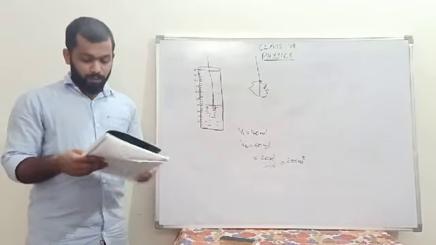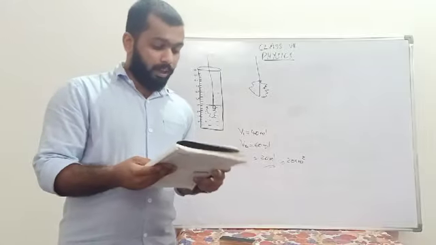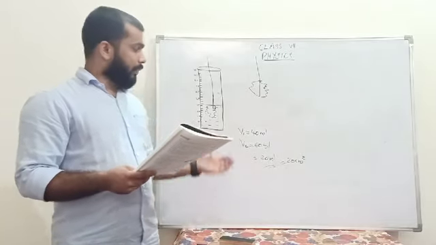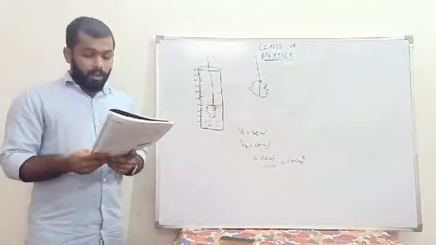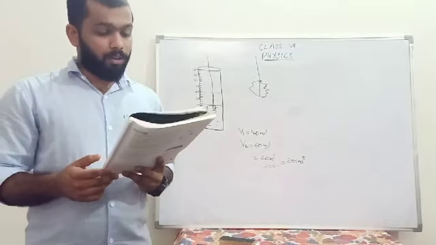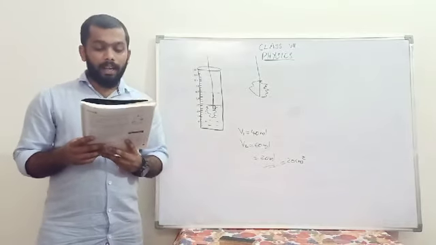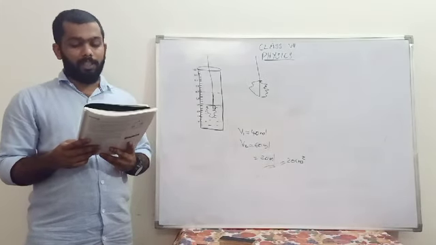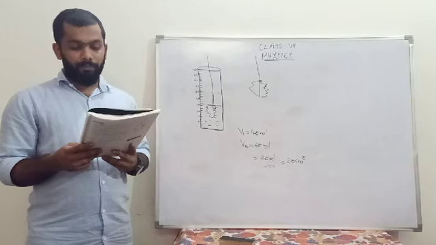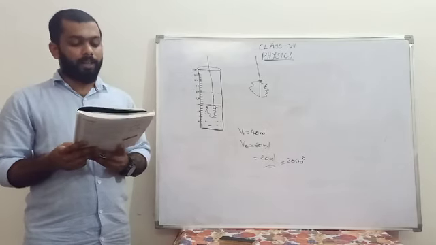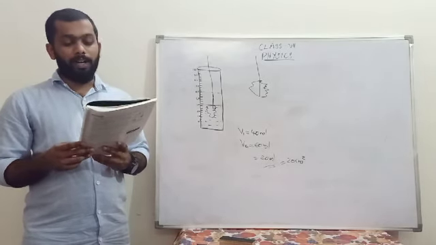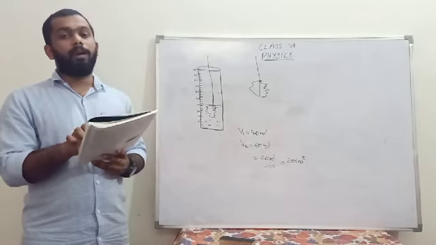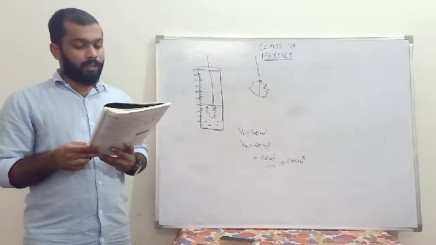Now I will give you 2-3 questions. You can derive the numericals using the equations, which I have already written in the previous sections. The first question is, the length and breadth of a park is 60 meter and 40 meter respectively. Find its area. Length and breadth are given, you can just multiply and find the answer.